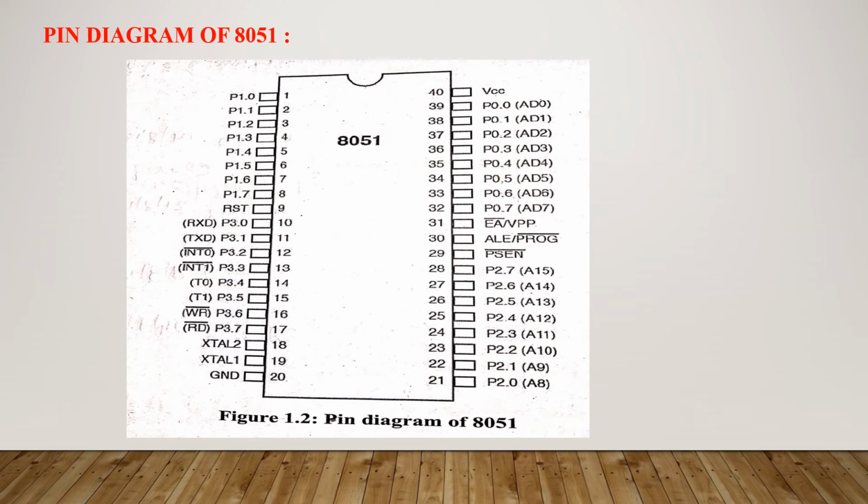Pin number 21 to pin number 28 are used by port 2. Pin number 29 is PSEN bar, that is program store enable, which is used to read a signal from the external program memory. Pin number 30 is ALE, that is address latch enable, which is used for demultiplexing data and address lines.